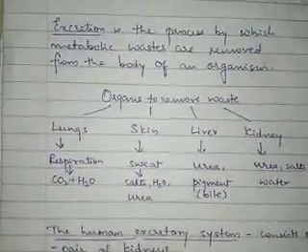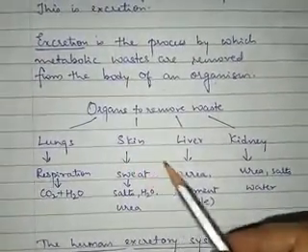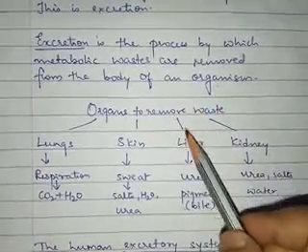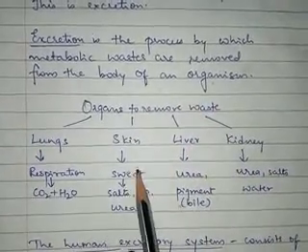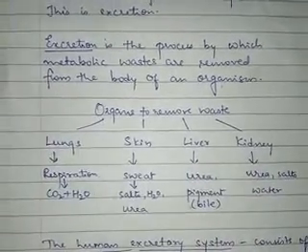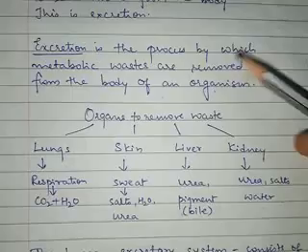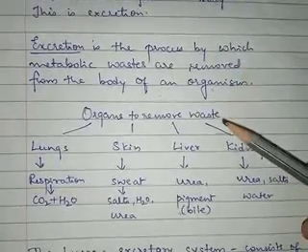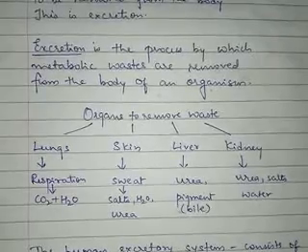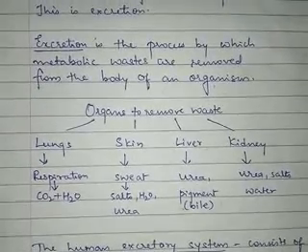So we have studied the 4 different organs that will be helping in the removal of the waste from the body, that is the lungs, skin, liver and kidney. In this particular video, we have studied what is excretion, and we have studied the organs that are involved in the process of removal of waste product from the body, right?